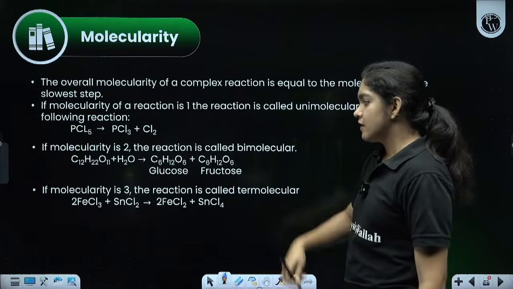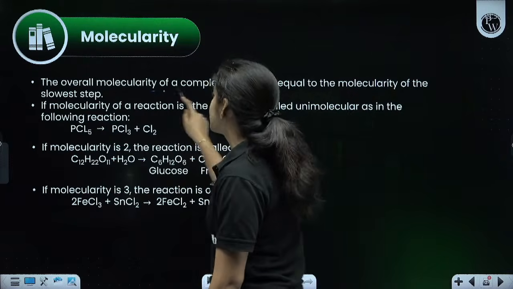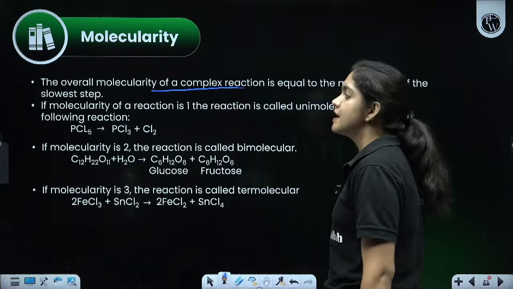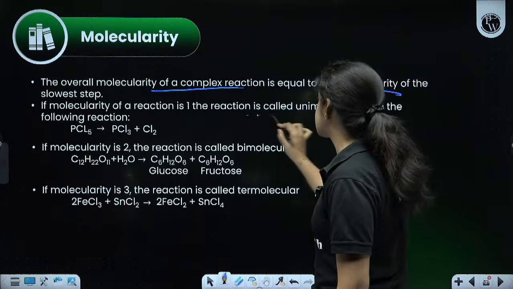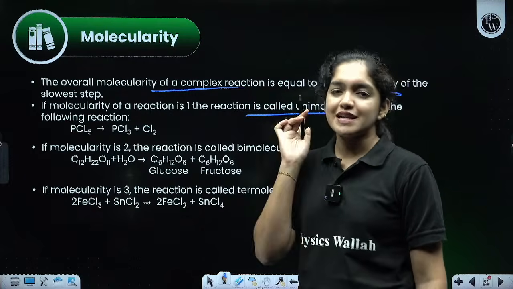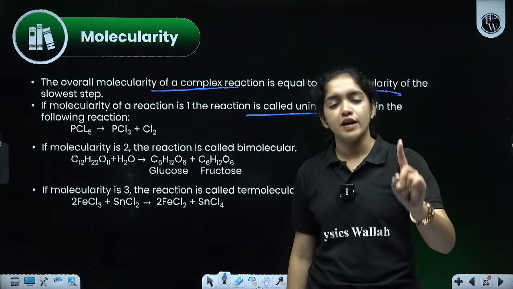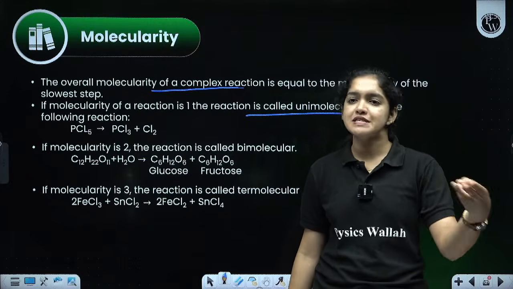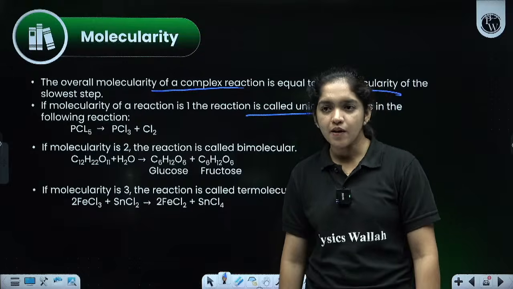Molecularity. Another example is given. The overall molecularity of a complex reaction is equal to the molecularity of the slowest step. Already discussed. If the molecularity of a reaction is 1, the reaction is called unimolecular. That is very, very important. If you are getting the value 1, that kind of reaction is known as unimolecular. If it is 2, it is known as bimolecular. If it is 3, trimolecular. Okay, clear?